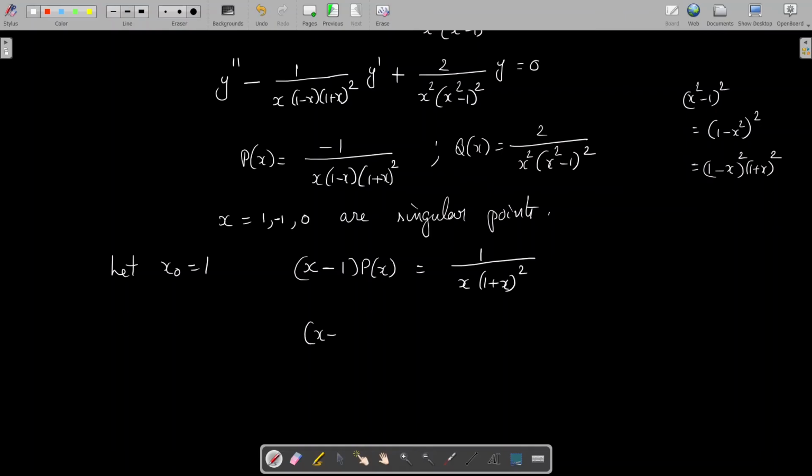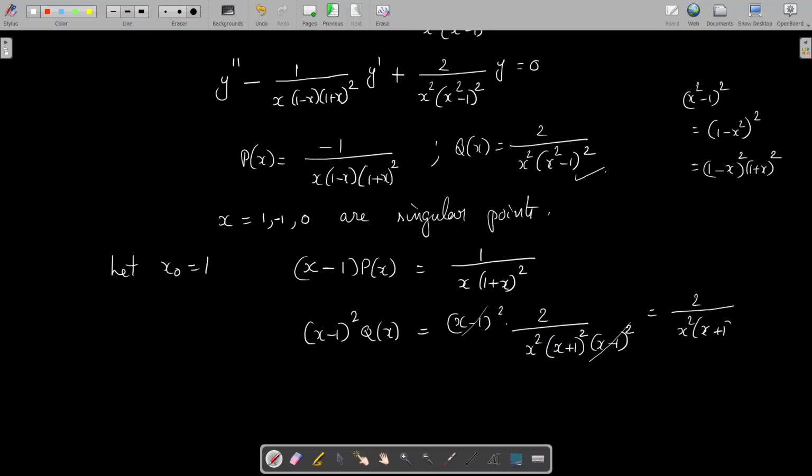And we have (x minus 1) whole square into q of x, that is (x minus 1) whole square into 2 divided by x square into (x square minus 1) whole square, where x square minus 1 can be written as (x plus 1) into (x minus 1). And whole square gives (x plus 1) square into (x minus 1) square. So this (x minus 1) square cancels, and what remains is 2 divided by x square into (x plus 1) square. Okay. Now we check whether these functions are analytic at x equal to 1.